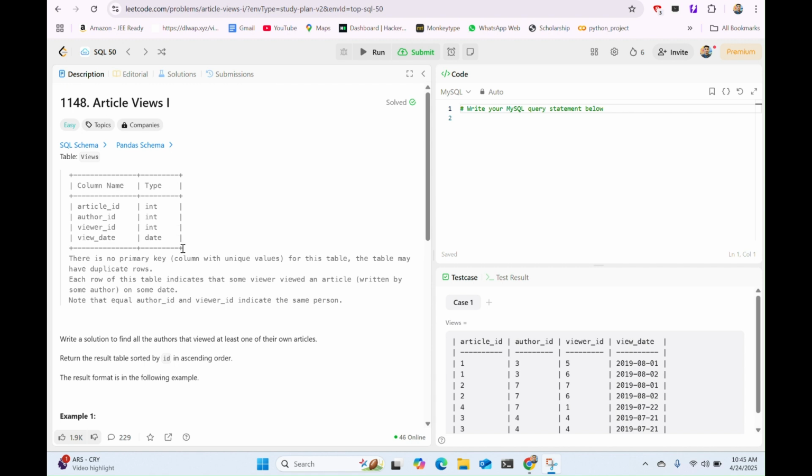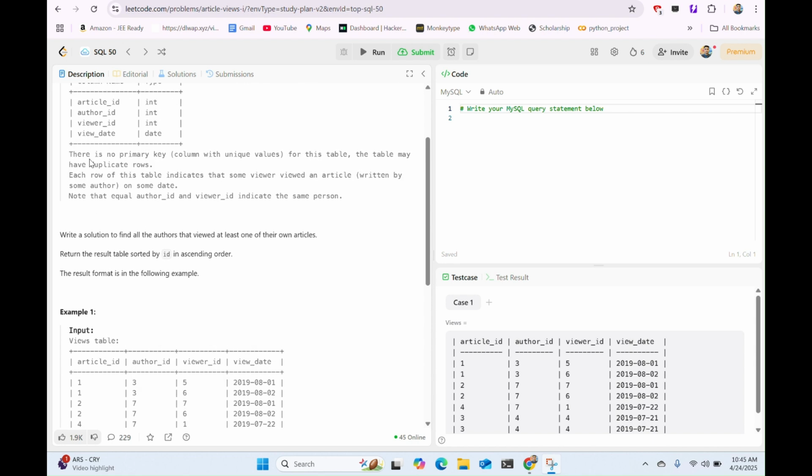Basically, I will give a brief introduction of this question. This question is about how many authors are viewing their own articles. So this is the summary of the question. If you read this question, everything is mentioned in there.